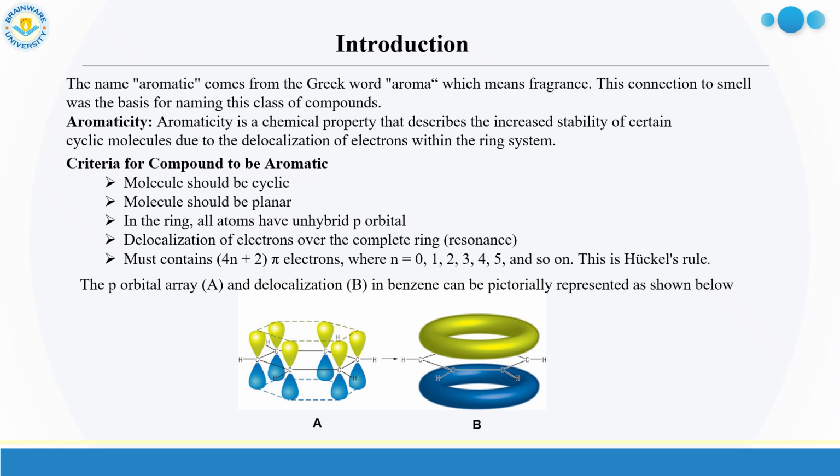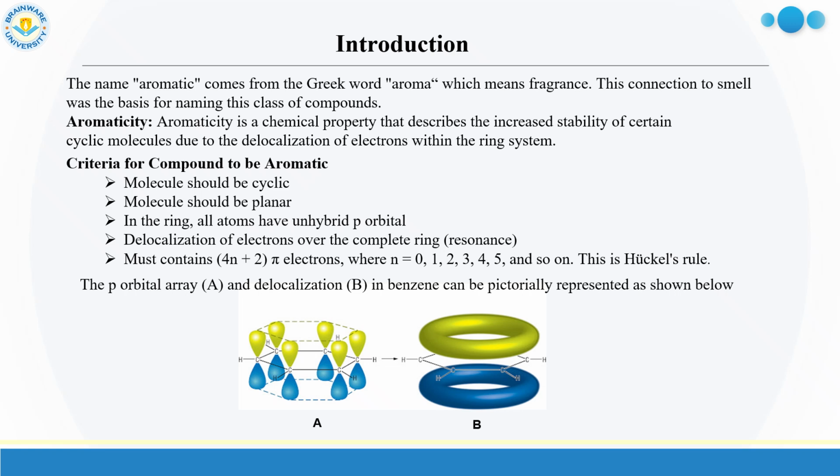What is aromaticity? Aromaticity is a chemical property that describes the increased stability of certain cyclic molecules due to the delocalization of electrons within the ring system. There are several criteria for compounds to be aromatic.